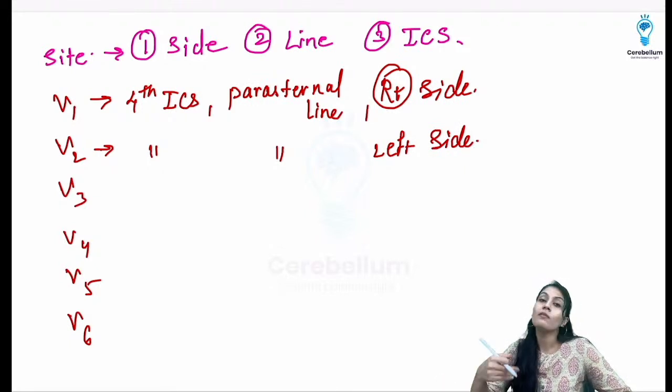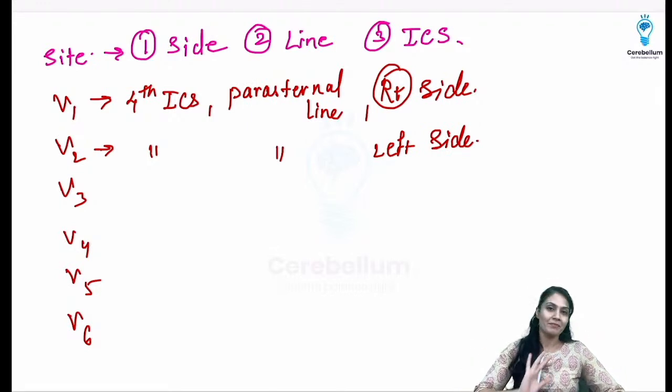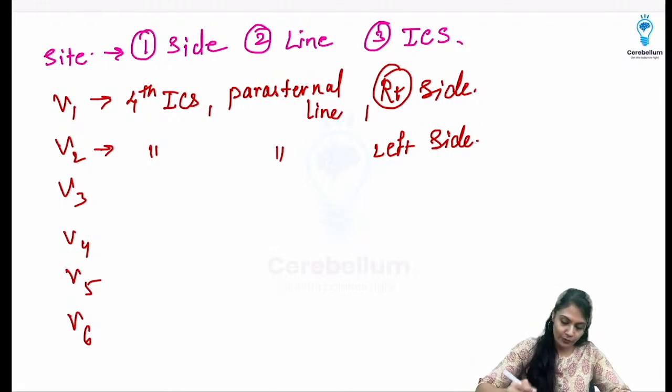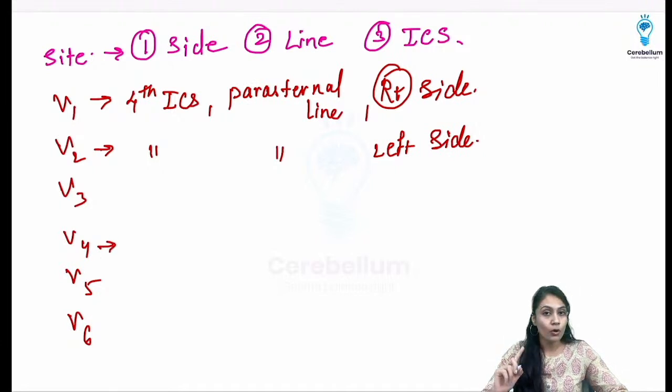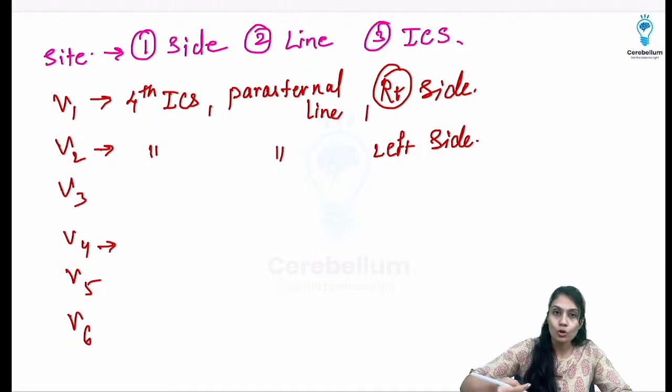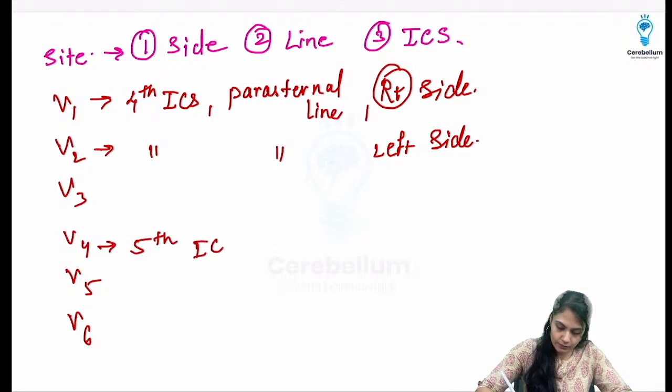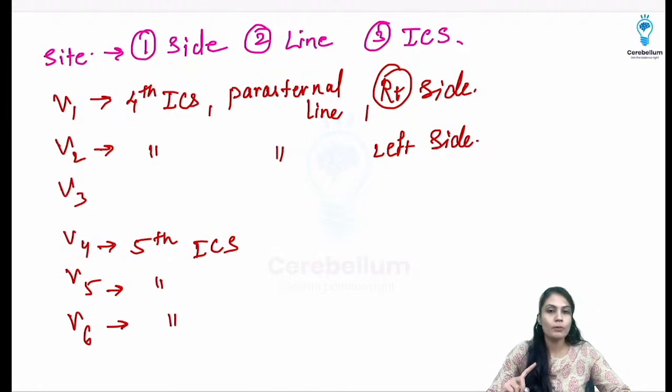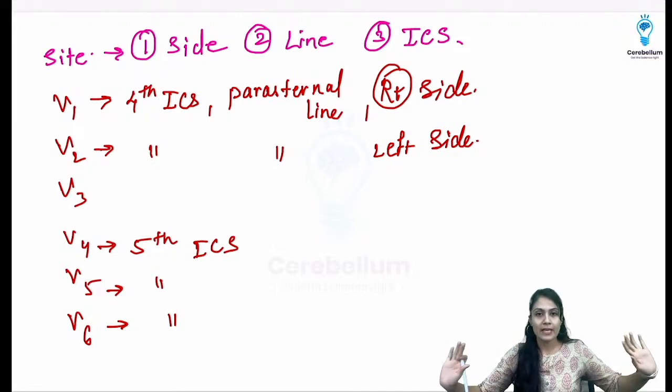What about V3? Just give some pause. We'll jump onto V4 and then we'll come back to V3. Okay, just see first where V4 will be attached. Now we have to change the intercostal space. V4 will be attached on the fifth intercostal space. Even V5 will be attached on the fifth. V6 will be attached on the fifth intercostal space, and they will be attached on the left side.